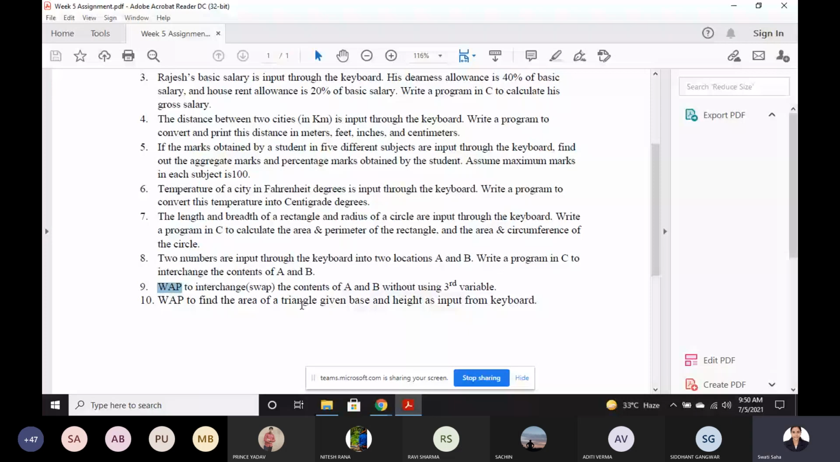Then there is the last question. Write a program to find the area of a triangle given base and height as input from the keyboard. If the base and height of a triangle are given, we can easily find the area. You take these two values from the keyboard and write the formula to find the area of the triangle. So this is your assignment.